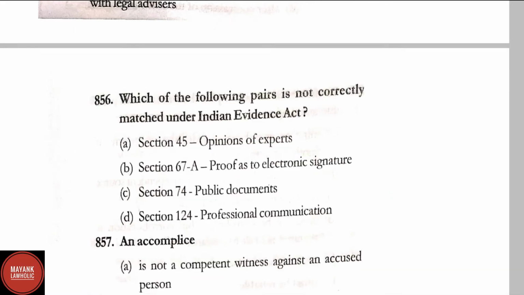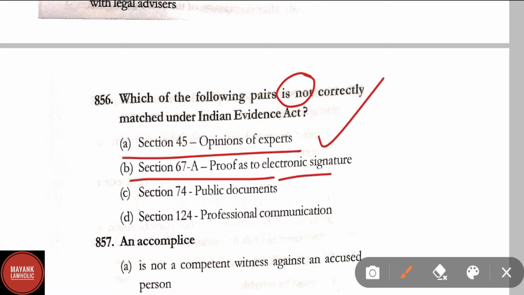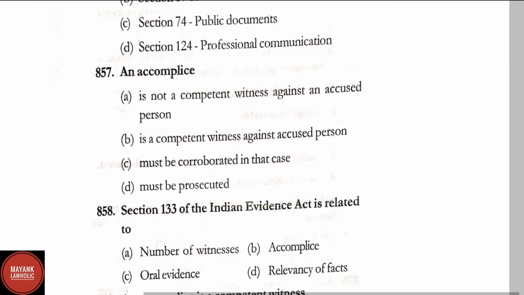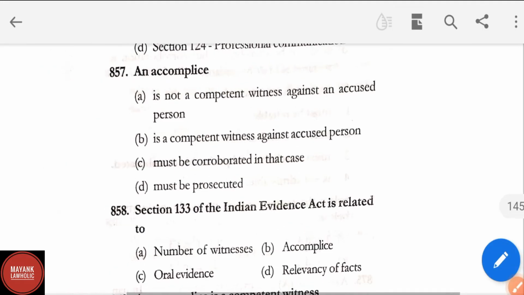Question number 856. Which of the following pairs is not correctly matched under the Indian Evidence Act? Here options are section 45 opinion of expert, correct; section 67A proof as to electronic signature, correct; section 74 public documents, correct; section 124 professional communication is not correctly matched. D will be the correct answer. Question number 857. An accomplice is a competent witness against the accused person. Here option B is the right answer.